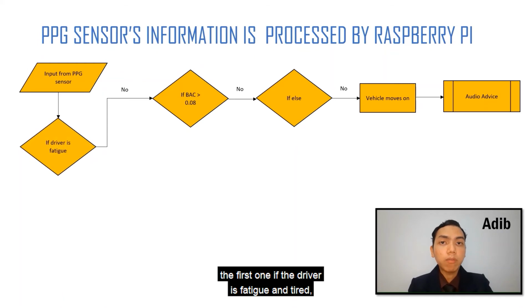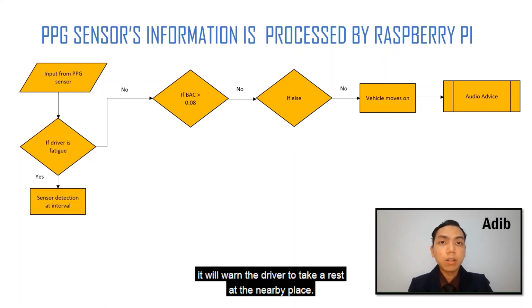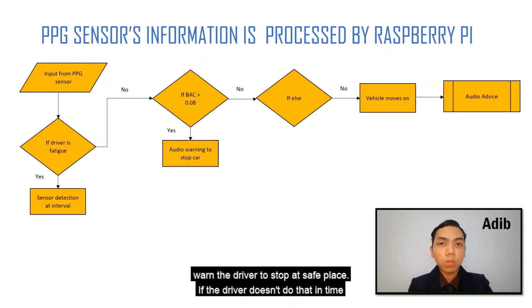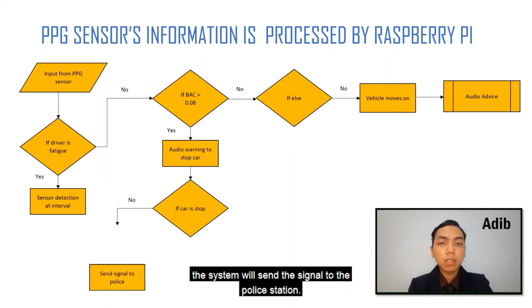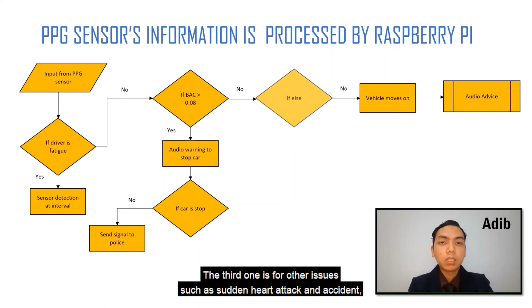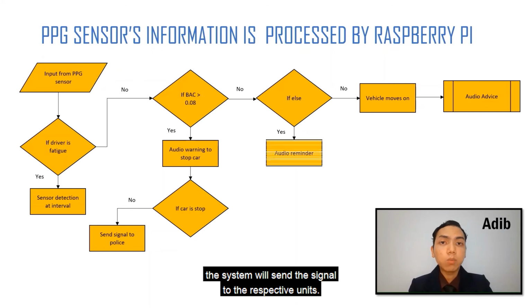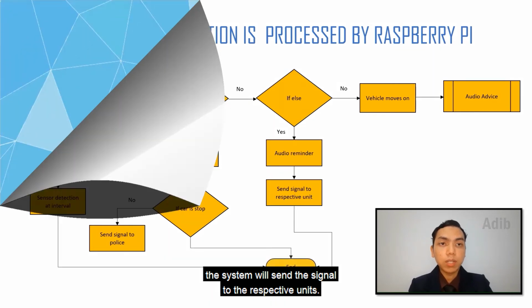The first one, if the driver is fatigued and tired, it will warn the driver to take a rest at a nearby place. The second one is if BAC exceeds the legal limit. The system will warn the driver to stop at a safe place. If the driver doesn't do that in time, the system will send a signal to the police station. And the third one is for other issues such as sudden heart attack and accidents. The system will send the signal to the respective units.